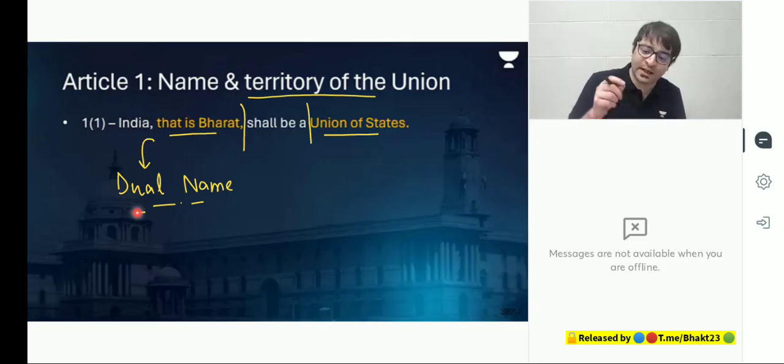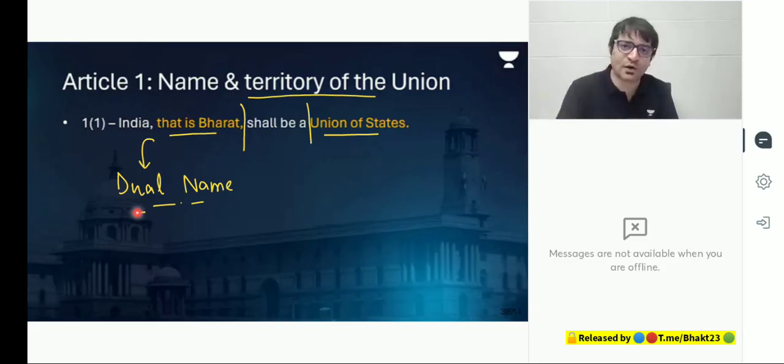Others said, no, India is the name given to us by the colonizers, by the British. So why should we have an alien name for this country? We should go back to our previous name, which is Bharat. Others said, no, why Bharat? We should call this country Hindustan. Others said, no, Hindustan is the name given by the Persians. We don't want a foreign name. The name of this country is Bharat. Others were fascinated with Soviet Union.